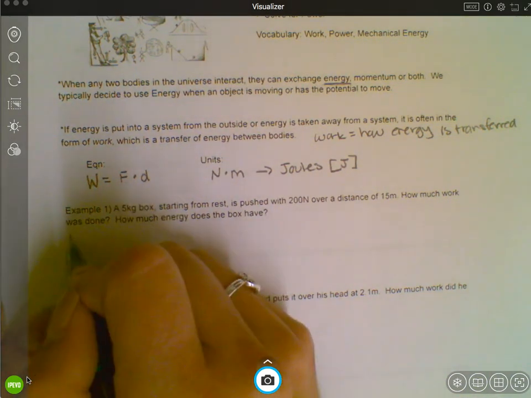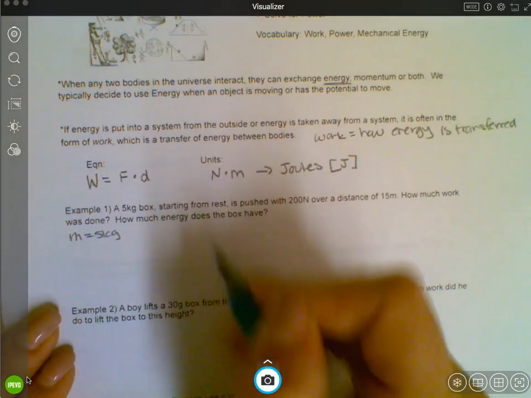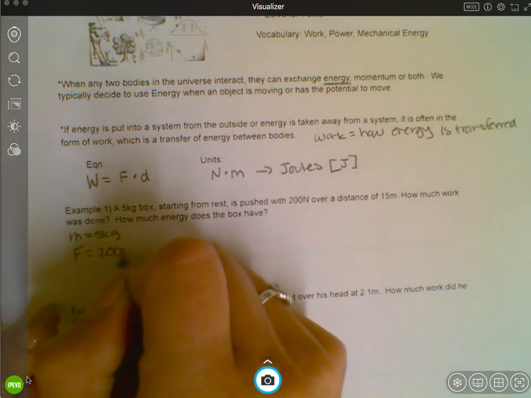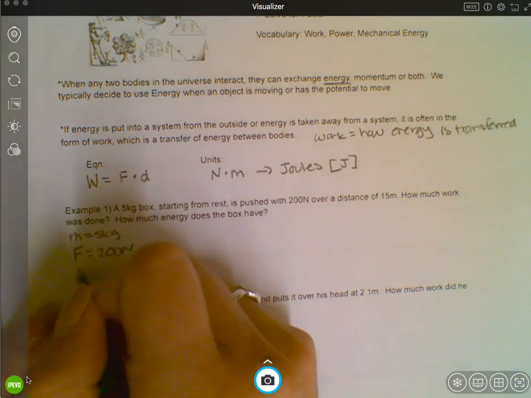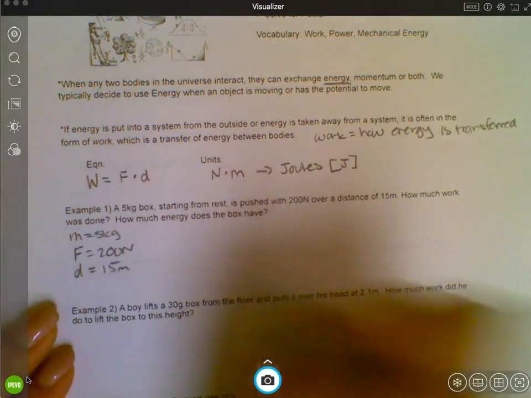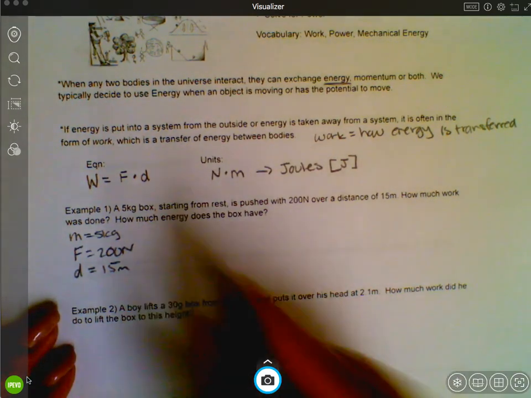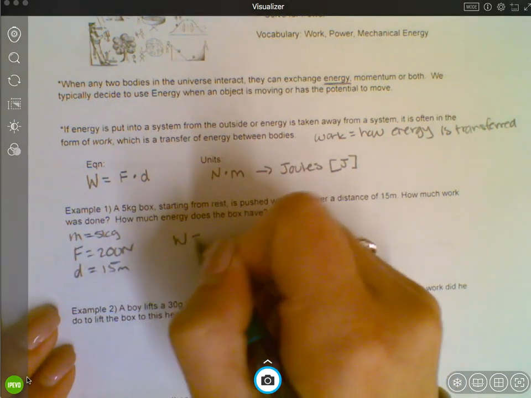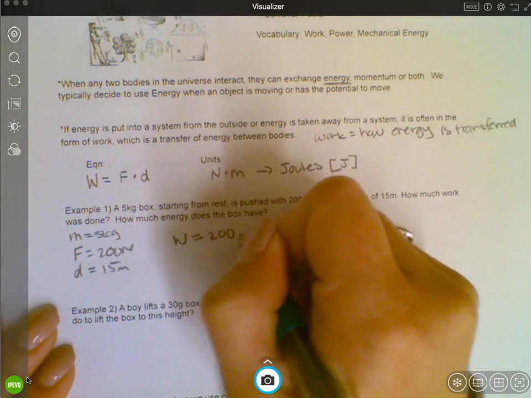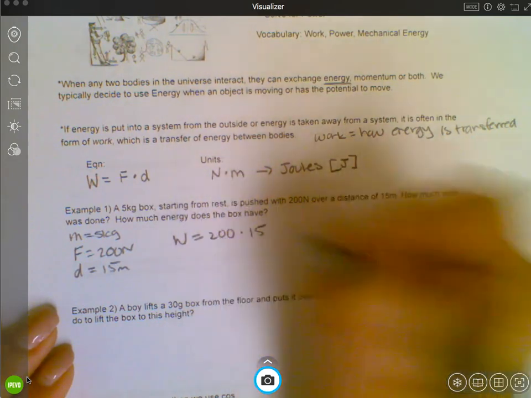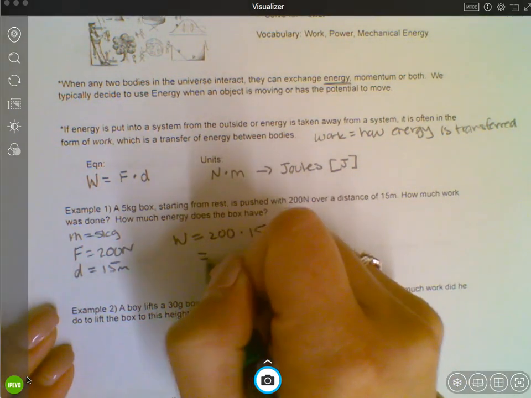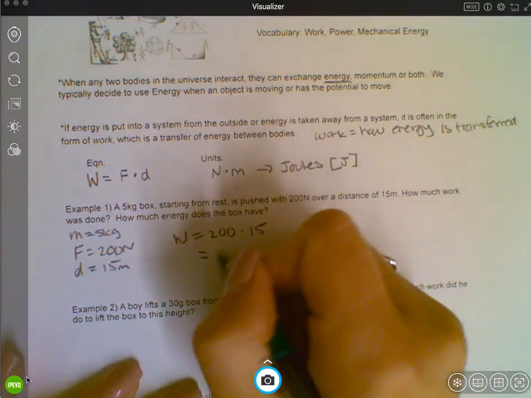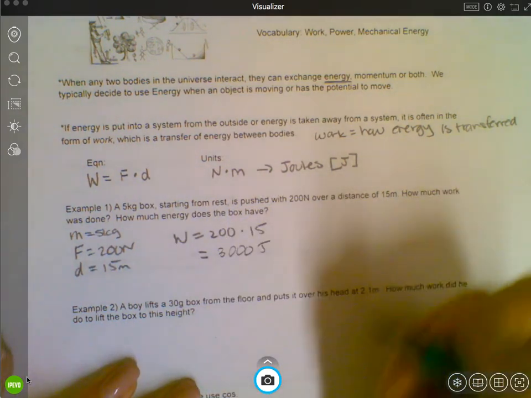Let's just do a quick example here. A 5-kilogram box, so mass is 5 kilograms, starts from rest, is pushed with a force of 200 newtons over a distance of 15 meters. How much work was done? Well, the mass doesn't matter because it's not in our equation, so we're not going to use that. If we want to know the amount of work, we have the force times the displacement, and that will give us 3,000 joules.